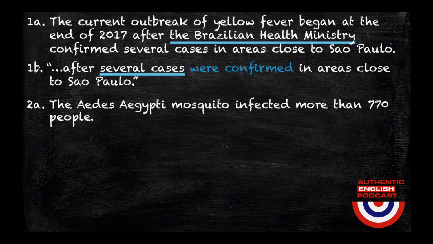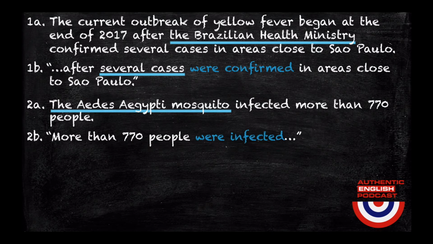2a. The Aedes aegypti mosquito infected more than 770 people. Note how the focus in this sentence is the Aedes aegypti mosquito. Let's now focus on the infected people. In sentence 2b, the British newspaper The Guardian claimed, more than 770 people were infected. Here the focus is the people.